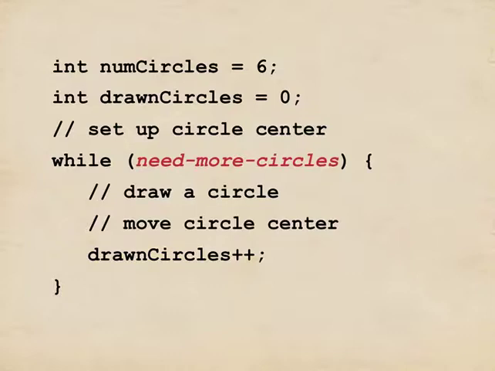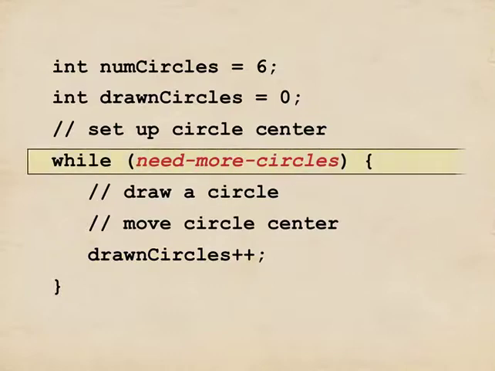We really have only one more essential bit, and that's to take care of this test. Now, how do we know if we need more circles? All we have to do is compare the number of circles we've drawn with the number of circles we want. And if we have drawn fewer than we want, then we need to draw more. Well, we'll just write that line.